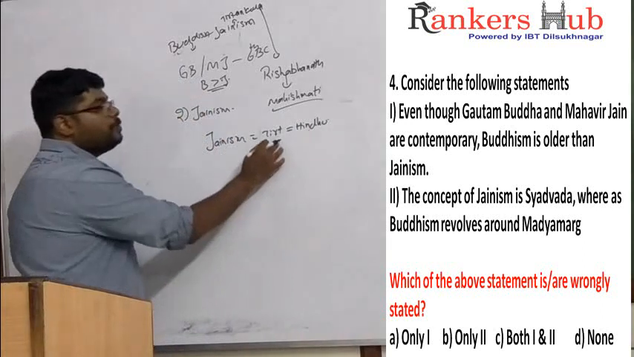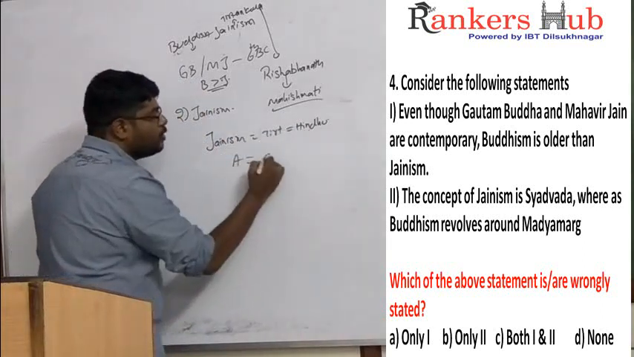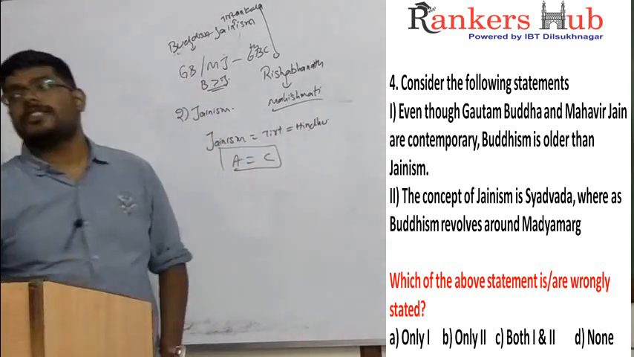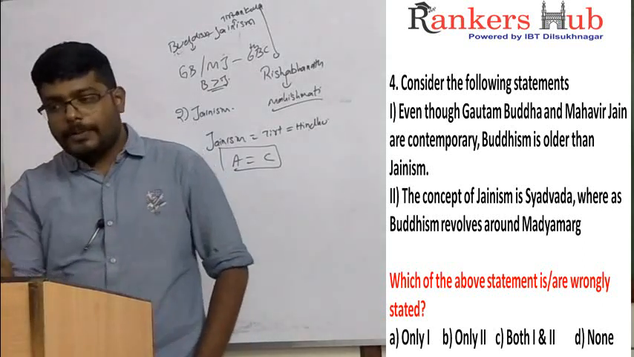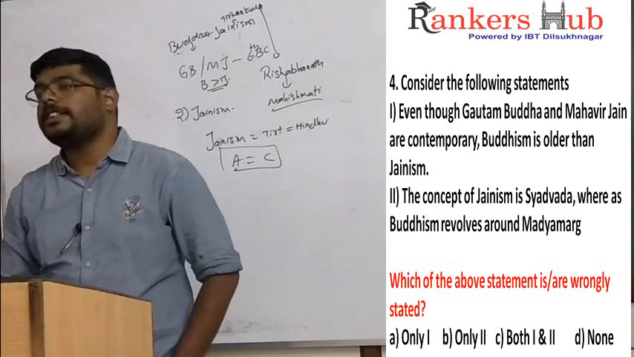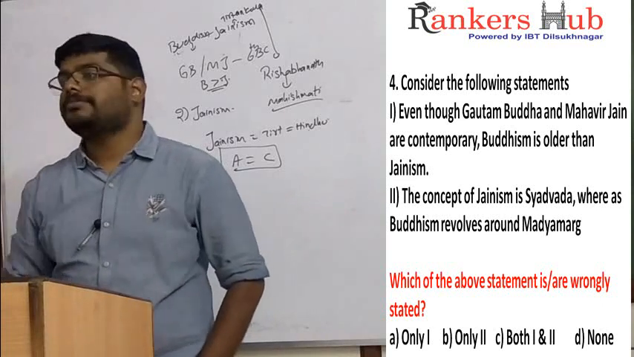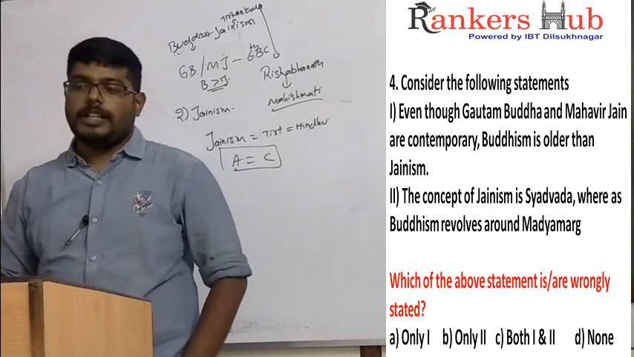That means A is equal to B, B is equal to C. What will happen? A is equal to C. Jainism is as old as Hinduism. So statement 1 is wrong. In statement 1, the first part is correct, the second part is wrong. Buddhism is younger than Jainism. Are we clear?